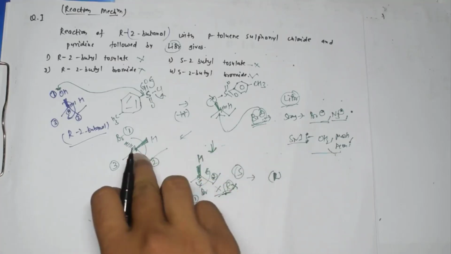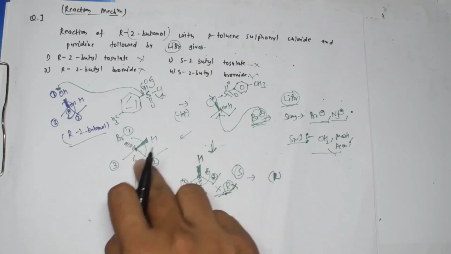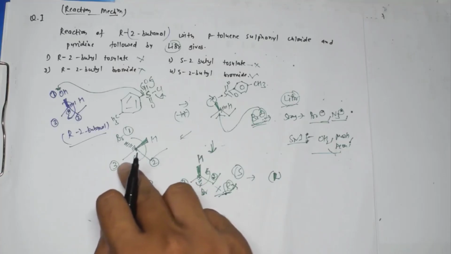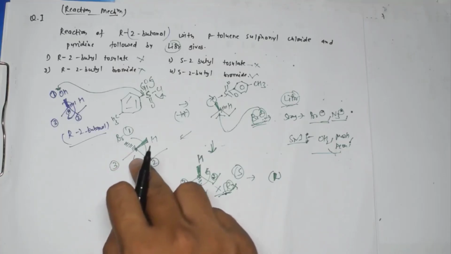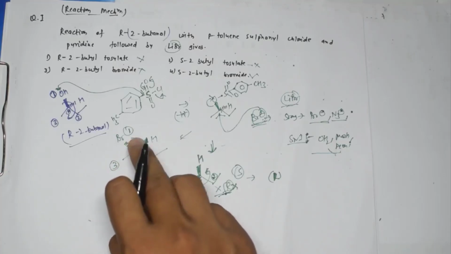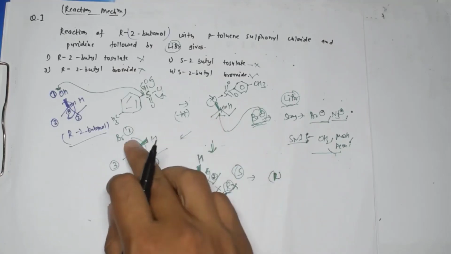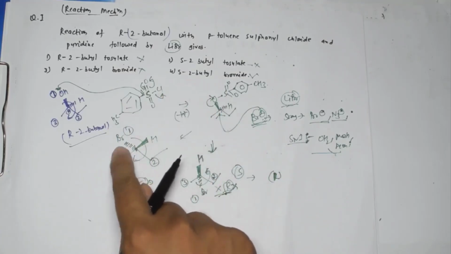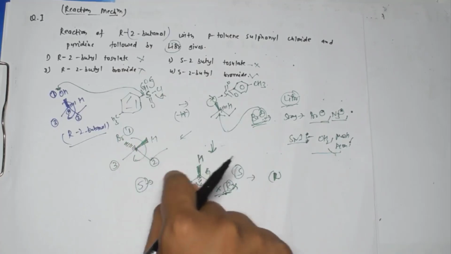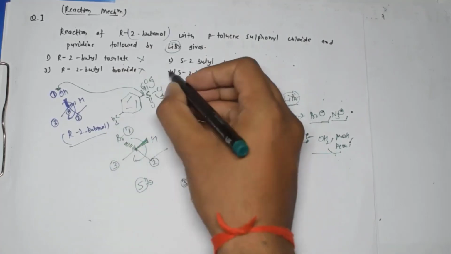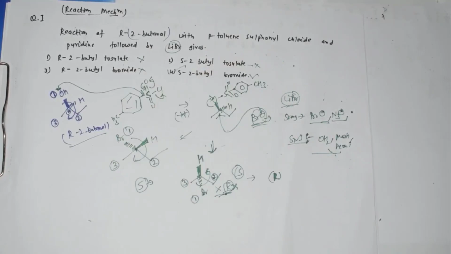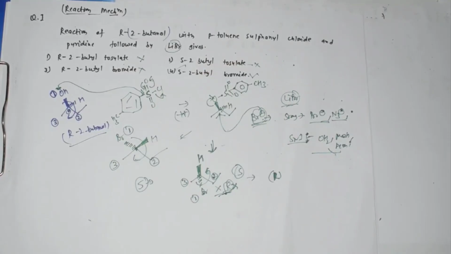So please remember, it is very important and crucial to write down the organic compound structure properly. Whatever groups are on the plane, write them on the plane at one side, and whatever groups are above the plane or below the plane, write them at one side. So please prefer this one, not this one, right? Here the correct answer will be this fourth one, 2-butyl bromide. I hope you understood up to this much.